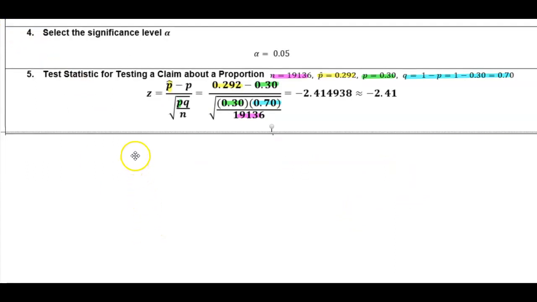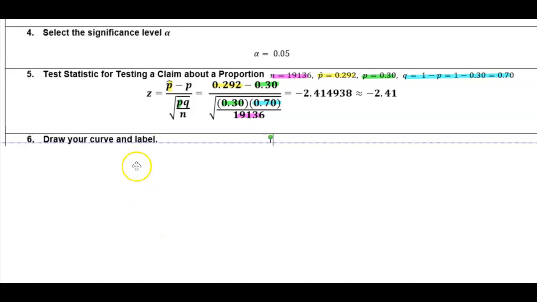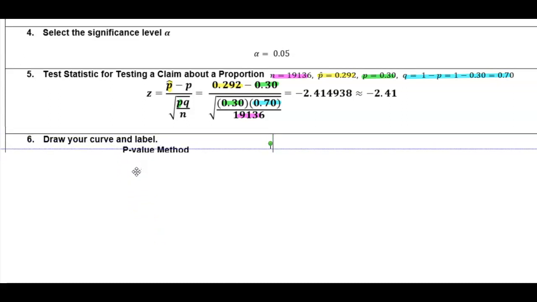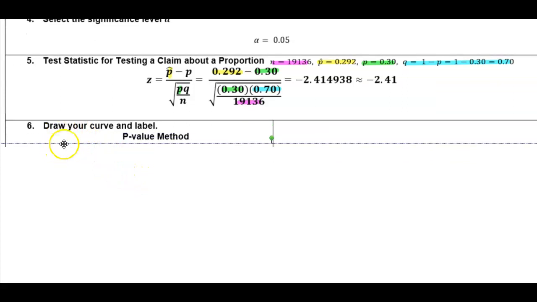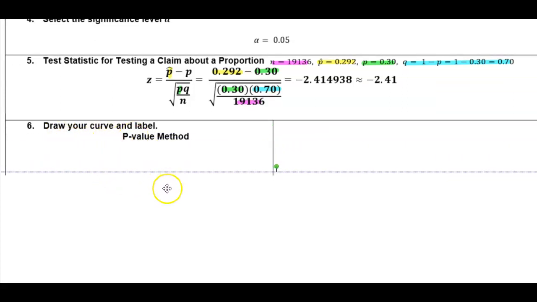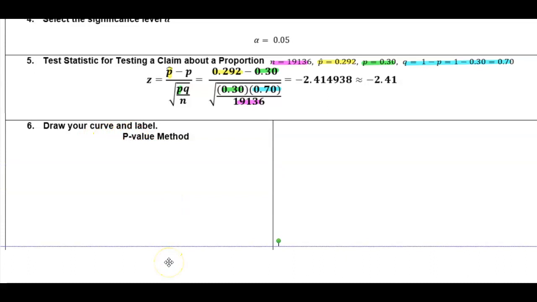Okay, so now what we want to do is first use the p-value method, and then we're going to use the critical value method. So we're going to use the p-value method first, and we're going to draw the curve and then label. We're going to draw our bell curve and label everything that we would like to label. We know that the mean is going to be 0 since our test statistic is in a Z format.